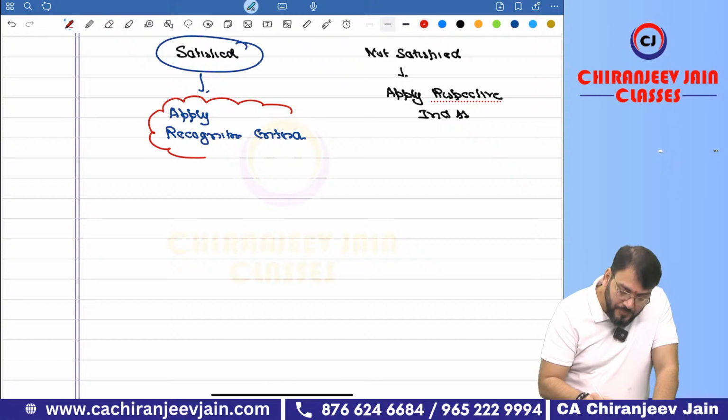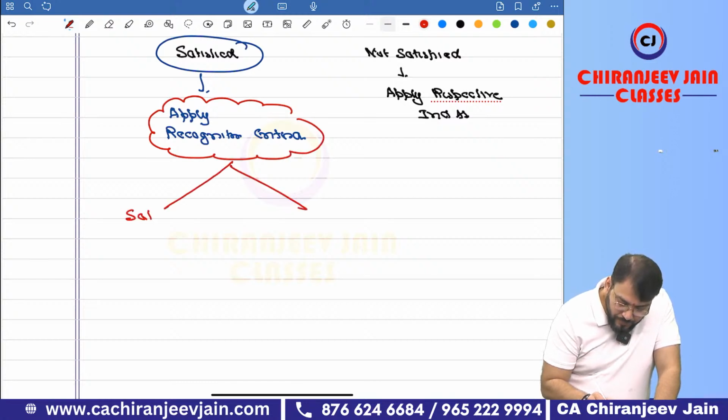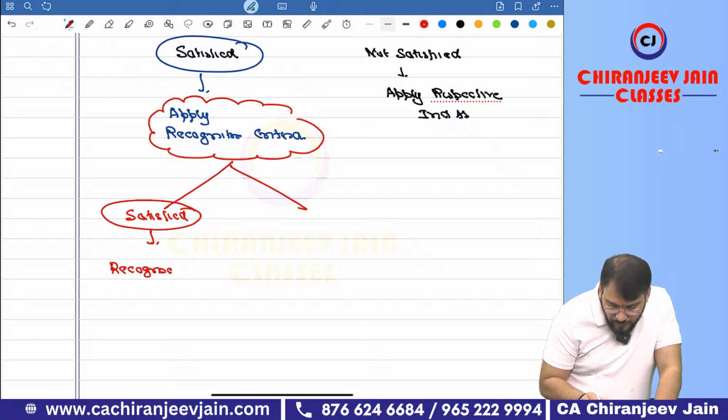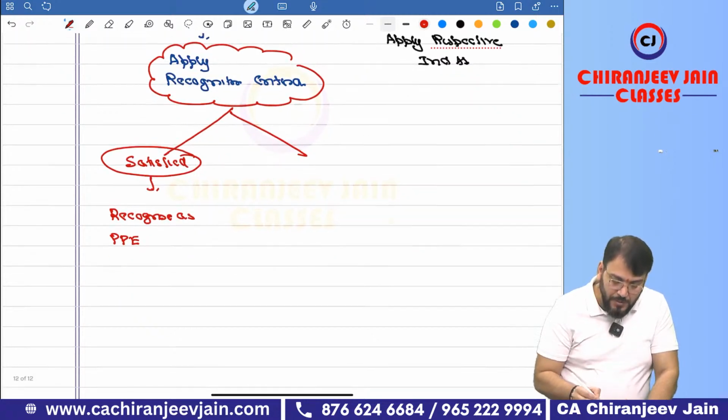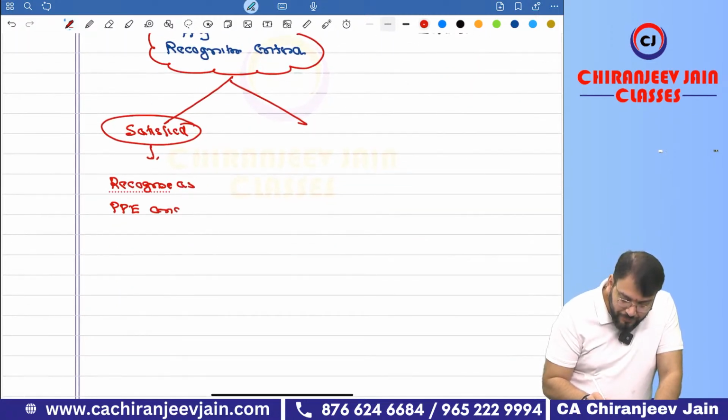Understood? If satisfied, then recognize as what? As PPE and apply Ind AS 16.